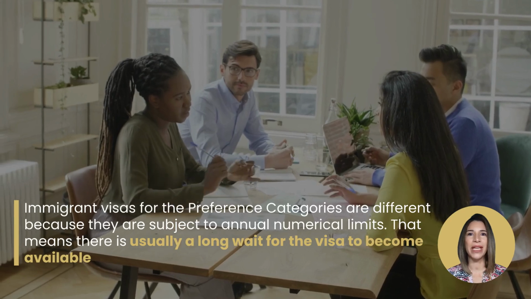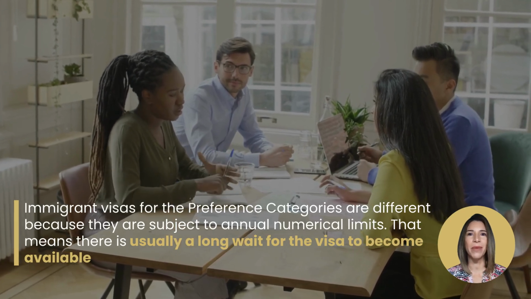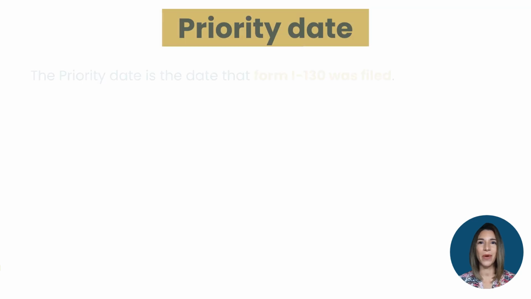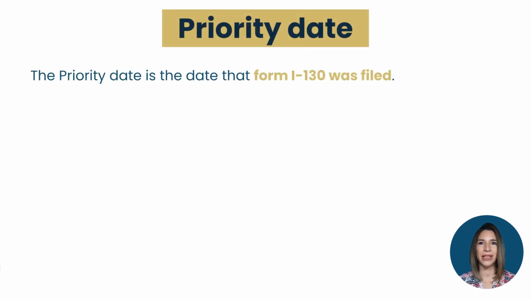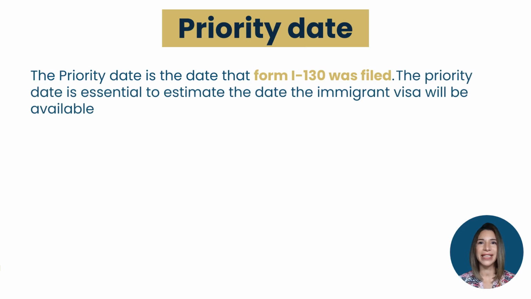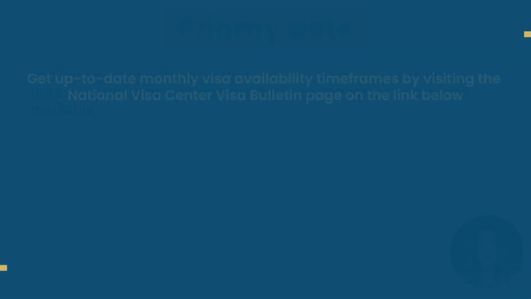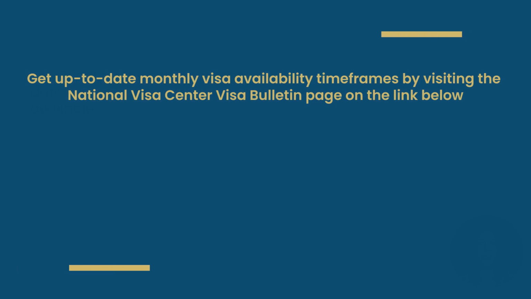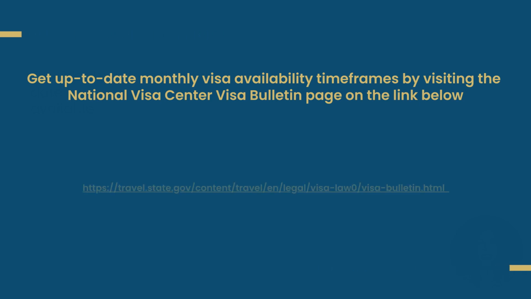That means there is usually a long wait for the visa to become available. The priority date is the date that Form I-130 was filed. The priority date is essential to estimate the date the immigrant visa will be available. Get up-to-date monthly visa availability timeframes by visiting the National Visa Center Visa Bulletin page on the link below.